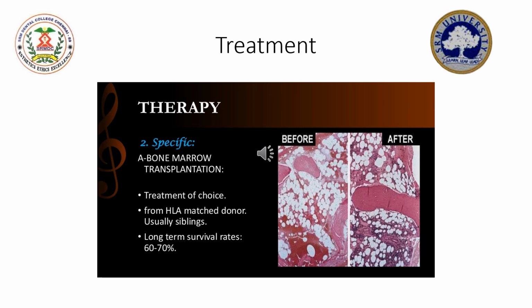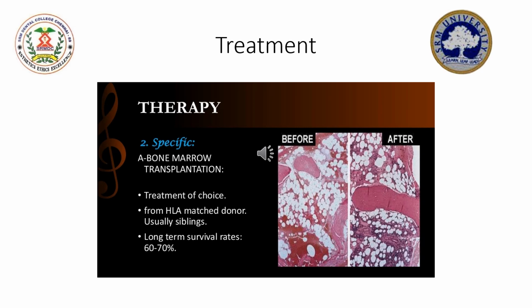Bone marrow transplantation is particularly done for cases of acute myeloid leukemia and acute lymphoblastic leukemia, followed by thalassemia major. All these are indications for bone marrow transplantation, which is always associated with aplastic anemia.